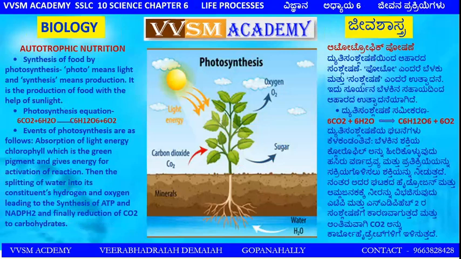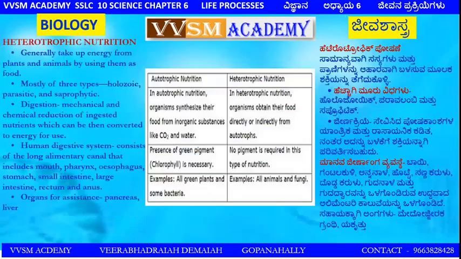Well friends, autotrophic synthesis of food is by photosynthesis. Photo means light, you know that. Carbon dioxide combines with 6 molecules of water, gives glucose and oxygen. This is the process of photosynthesis. Absorption of light energy by chlorophyll, which is the green pigment, gives energy for activation of the reaction. Then the splitting of water into its constituents, hydrogen and oxygen, leading to the synthesis of ATP, that is adenosine triphosphate, and NADPH2. And finally, reduction of carbon dioxide to carbohydrates.